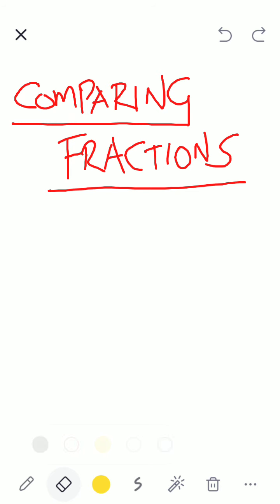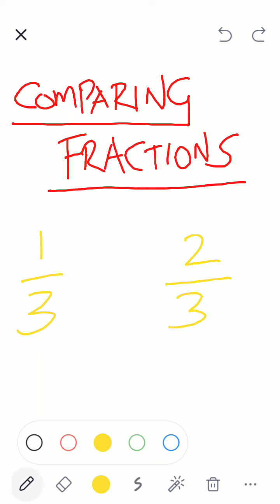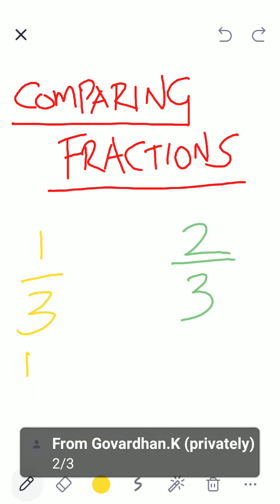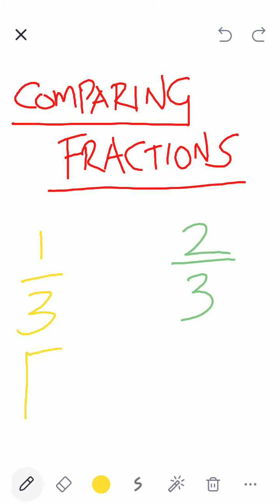For example, if I tell you which is bigger, 1 by 3 or 2 by 3? Okay, so let me help you. Let me change this color. Let me make it green. Okay, 2 by 3 and 1 by 3. Same example we will use, chocolate. 1 by 3 means how many pieces should I divide into?